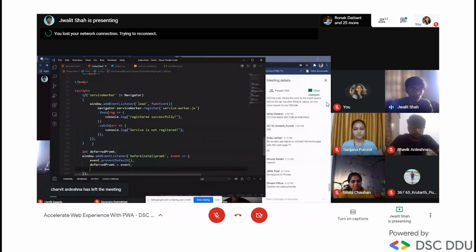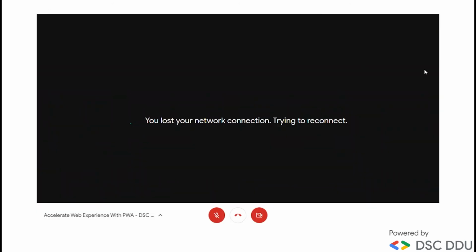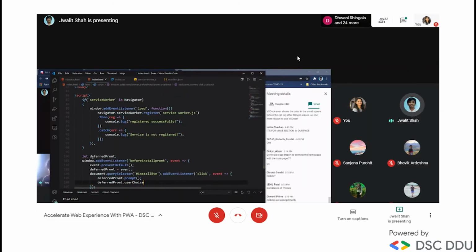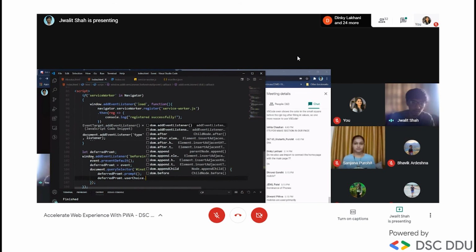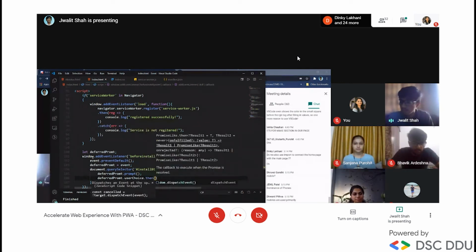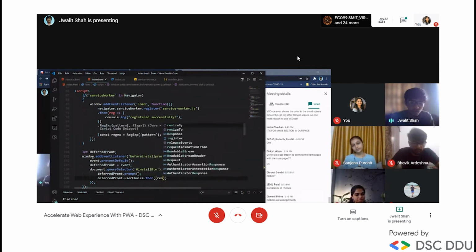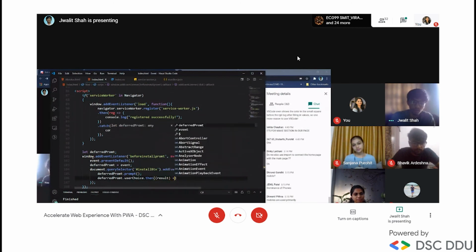If we want to access some of our elements, we can do it this way, for asking whether the user wants to add it to the home screen or not. So if it is succeeded, then we are having our result with us.